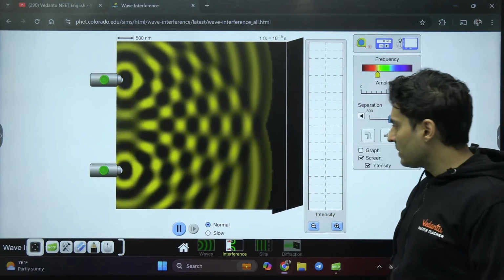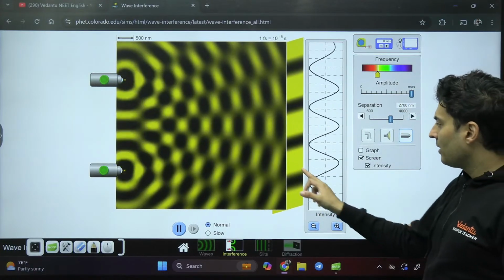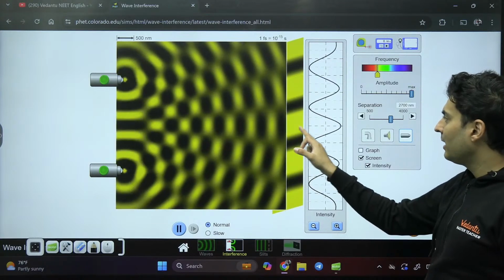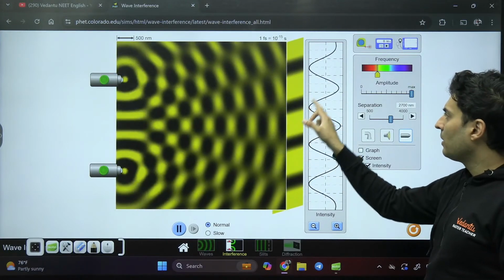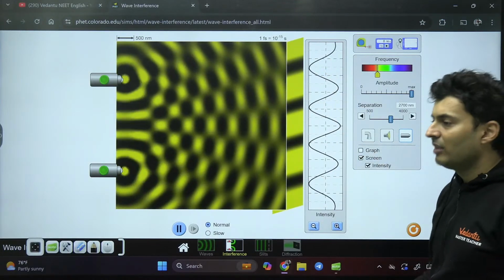There is a screen which is placed in front. You can see the plot, the intensity over here. Dark, bright, dark, low intensity, bright, high intensity. Dark, low intensity, bright is high intensity. So this is how the intensity graph will look like.